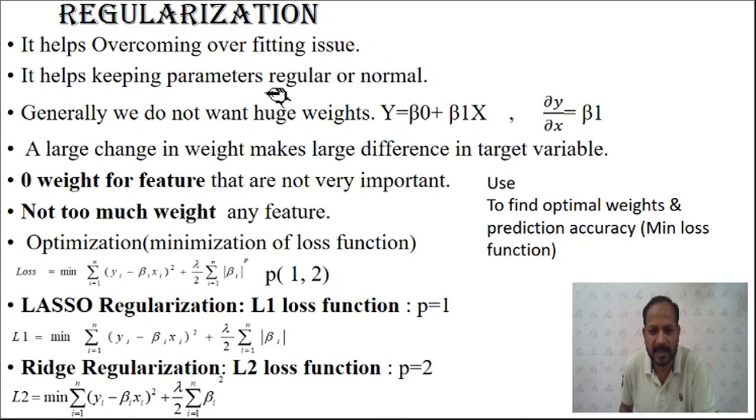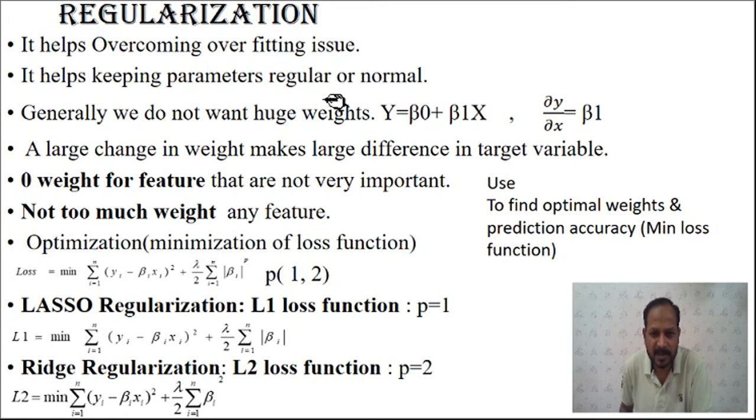Keeping the parameters or features regular means the importance of that particular feature or parameter can be increased or decreased, but it will be controlled within a certain limit. It cannot be very low or very high, otherwise there will be an overfitting issue. So this is also called normalization of the parameter.